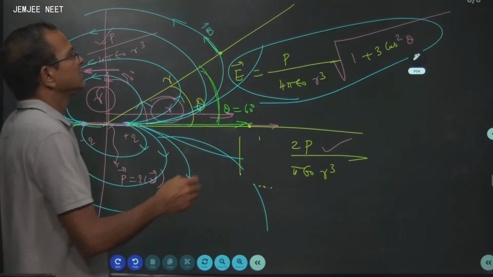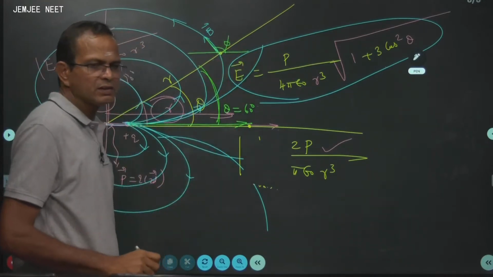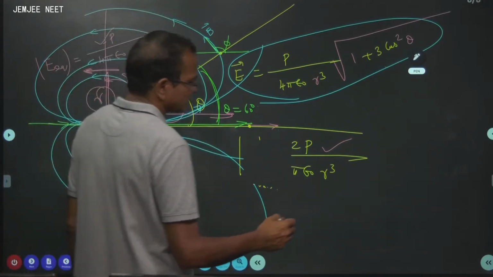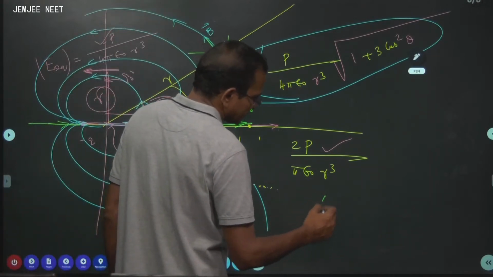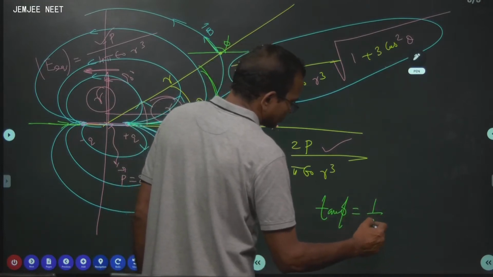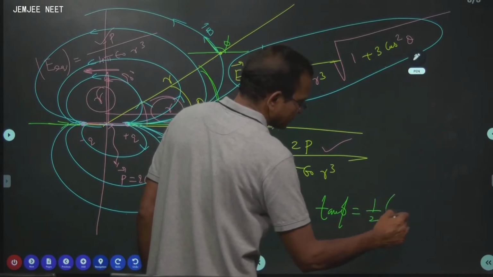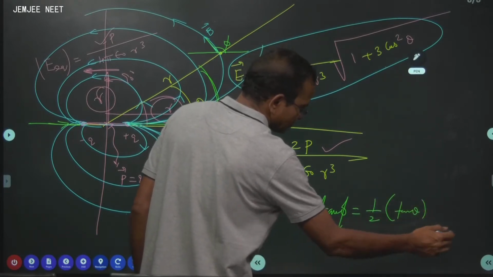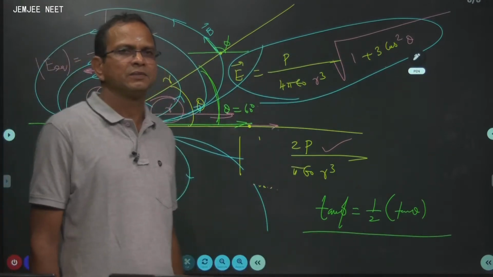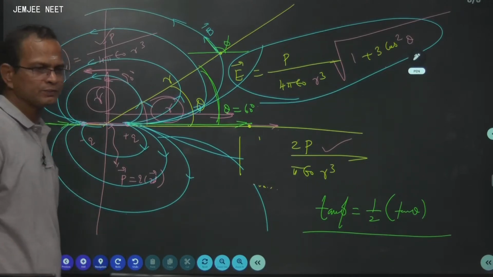Let us say that this makes an angle phi with the x axis. Then one can prove that tan phi is equal to 1 by 2 tan theta. It is always true. Tan phi is given by 1 by 2 tan theta. It can always be proved.